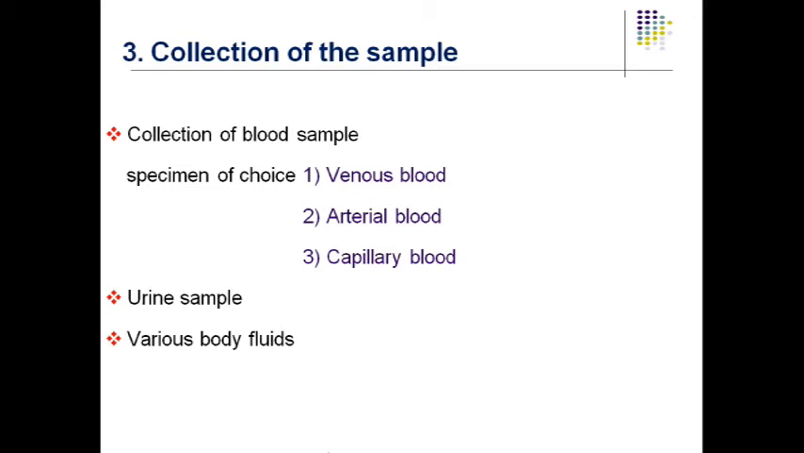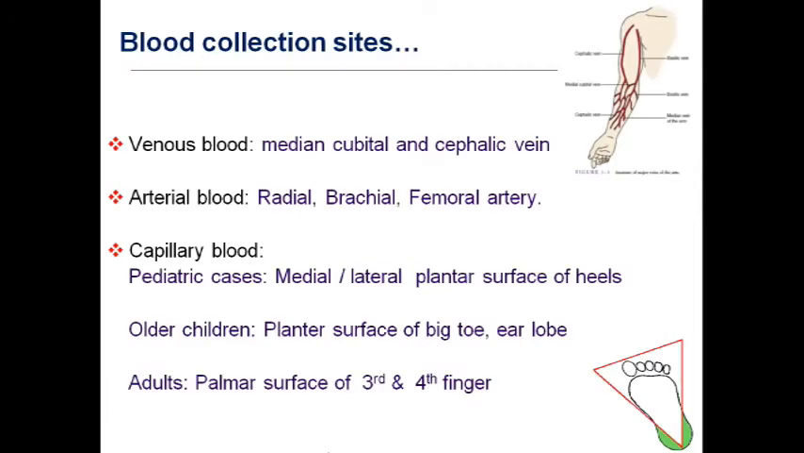Next, blood collection sites. Venous sample we are going to collect from median cubital vein or cephalic vein. Arterial blood mostly from the radial and femoral artery and the brachial artery. Can anyone tell me this femoral artery puncturing is done in which particular investigation in elderly patients? One procedure in especially elderly people is performed using this femoral artery. Can anyone guess the answer?